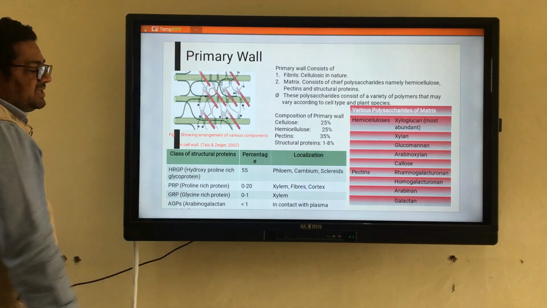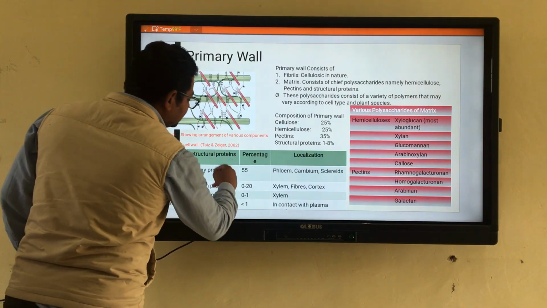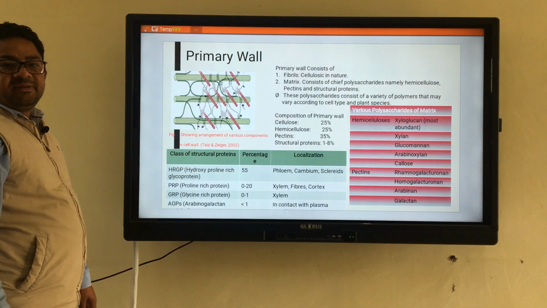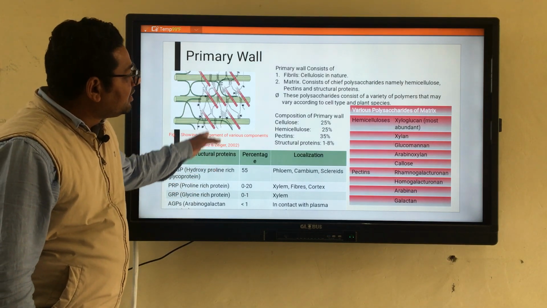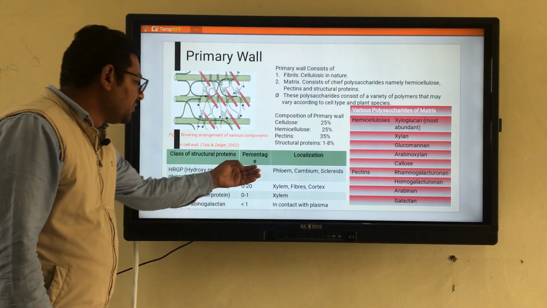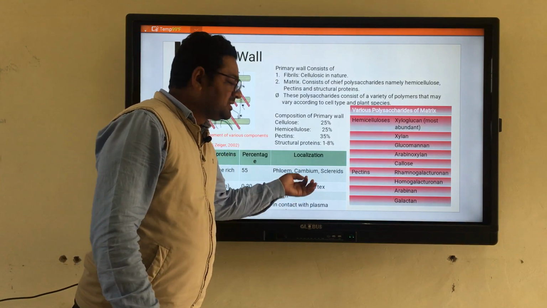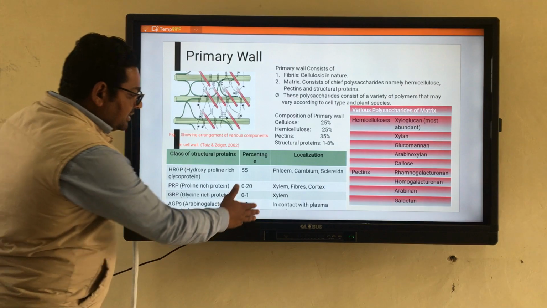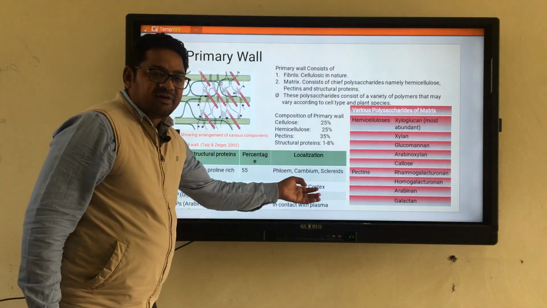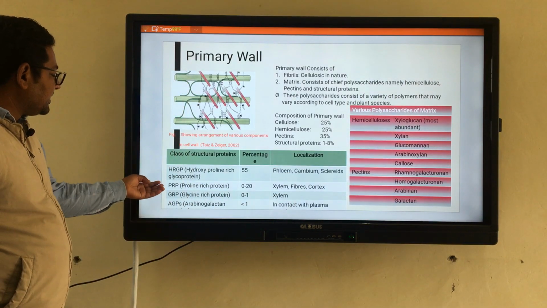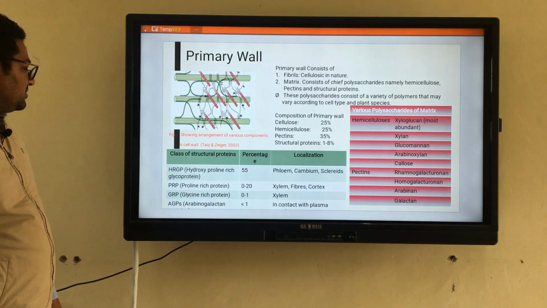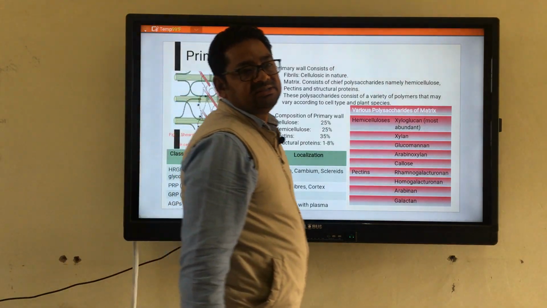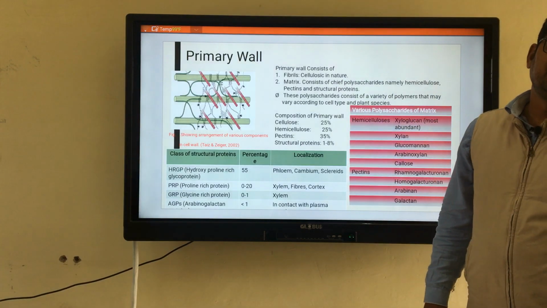These proteins are named HRGP, consisting of about 55% of the total amount of glycoproteins in phloem cells, cambium cells, or sclereids. In the same way, certain cells of the xylem, fibers and the cortex consist of PRP proteins. So, these are proline rich proteins, PRP.